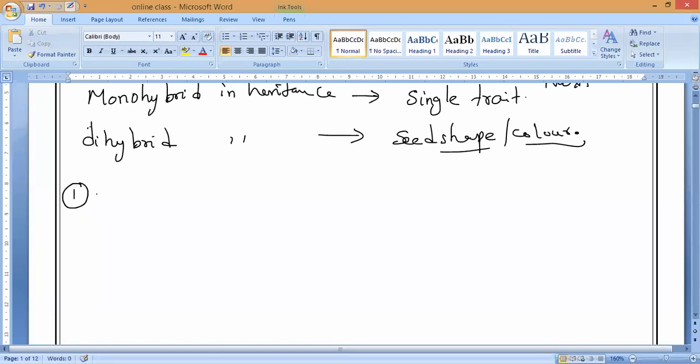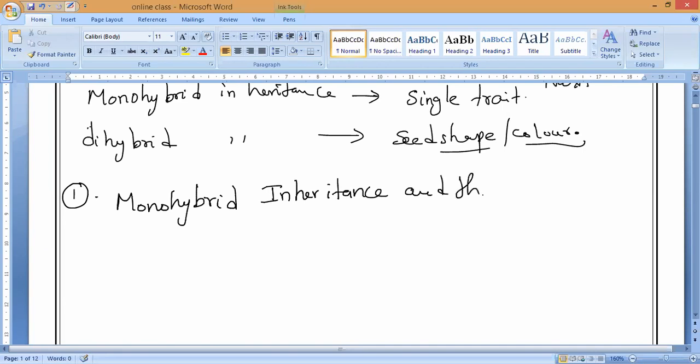Totally Mendel gave 3 laws. One is the law of segregation, the second one is the law of independent assortment, and the third one, which we already studied, is the law of dominance.